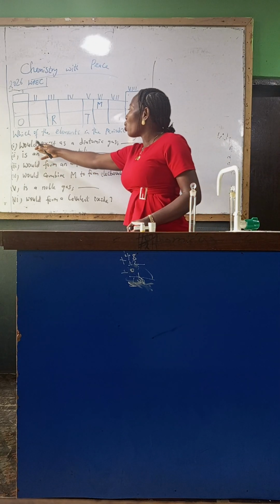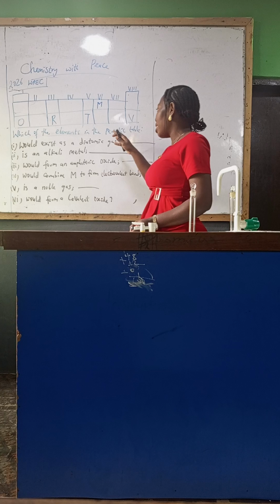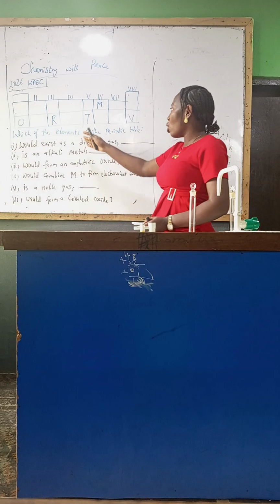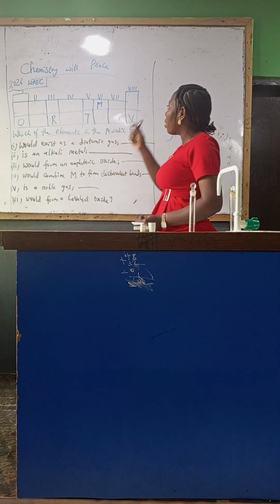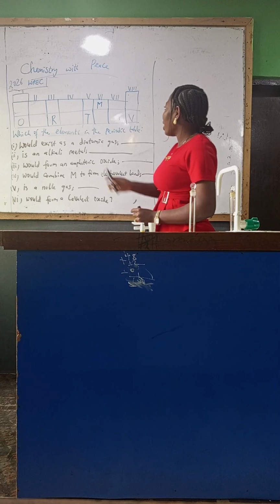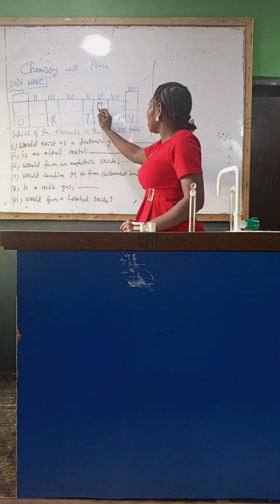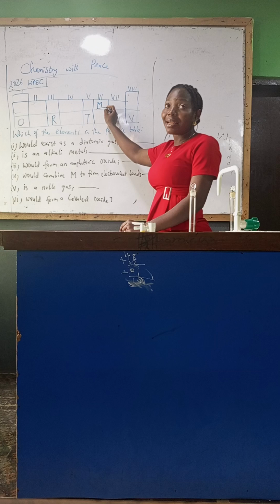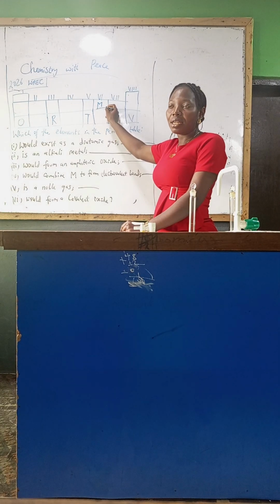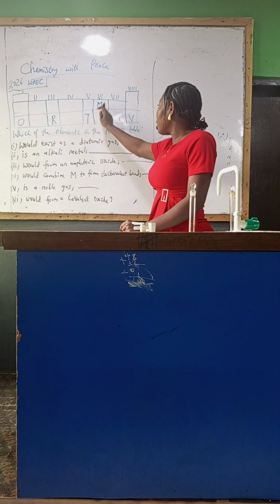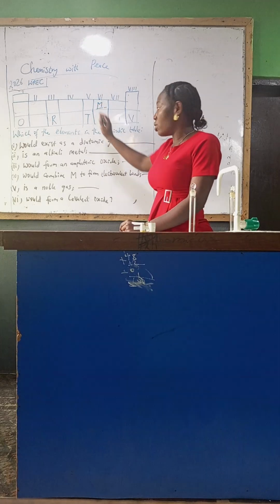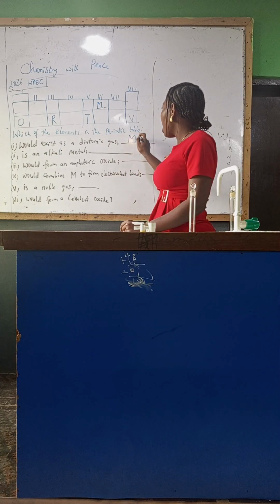The first one says, which would exist as a diatomic gas? So looking at what we have on the board, this is the one that is likely to form a diatomic gas. So this is oxygen, and oxygen is diatomic. So the answer for that one is M.